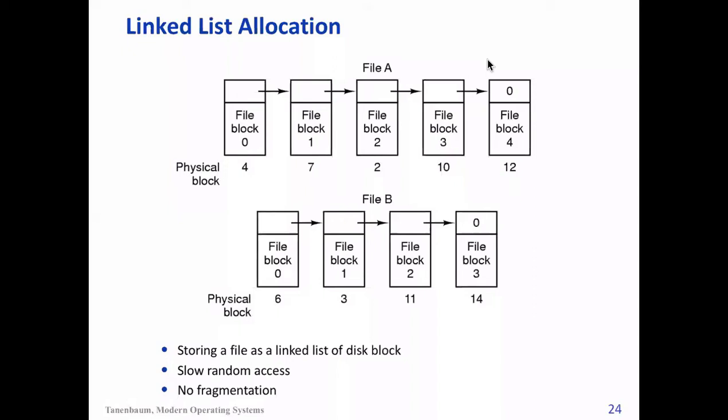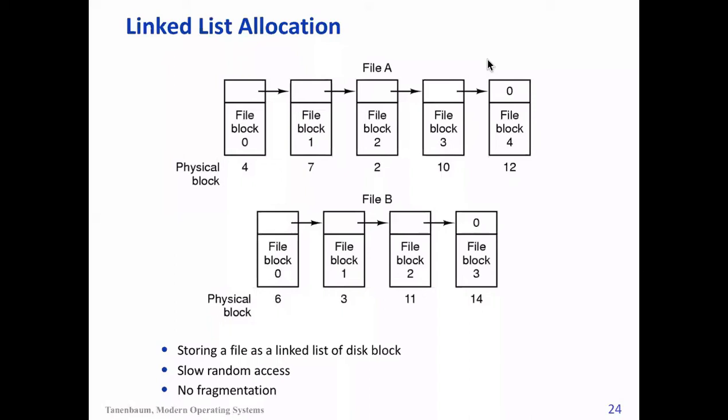This pointer can be in the top few bytes of each block, and it gives the pointer to the next block, and so on and so forth. The last block will have the pointer as 0. When you read that the pointer value is 0, it means it has come to the end, right?